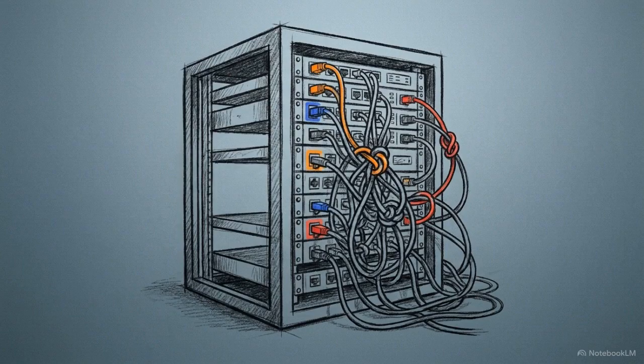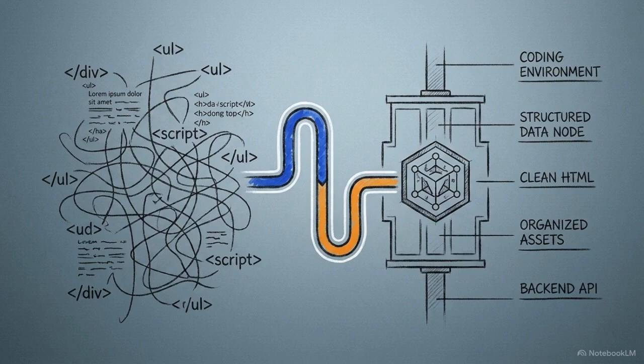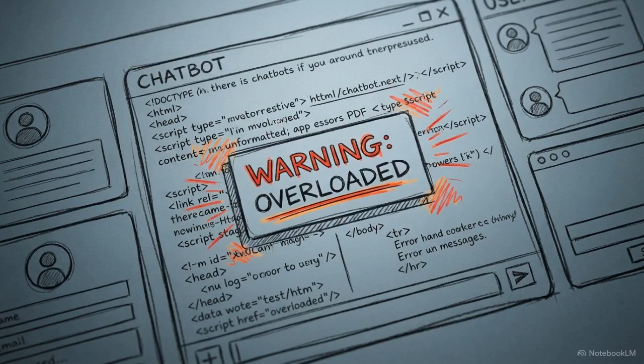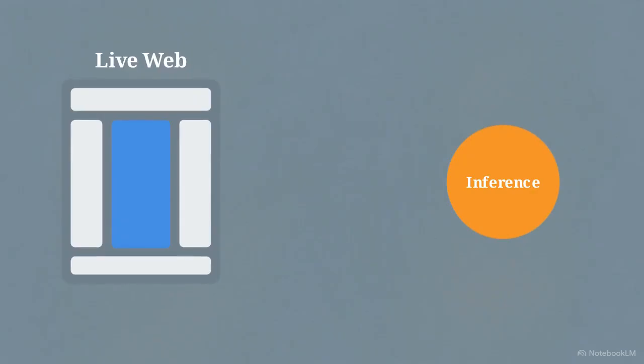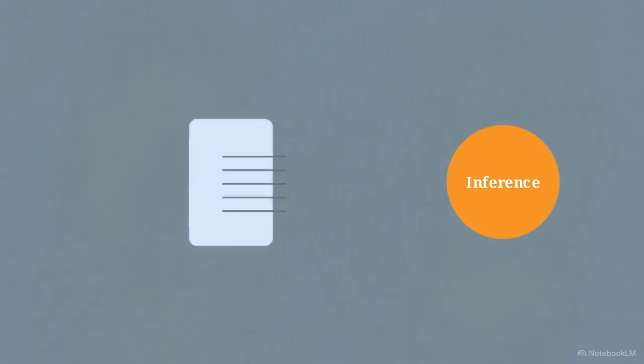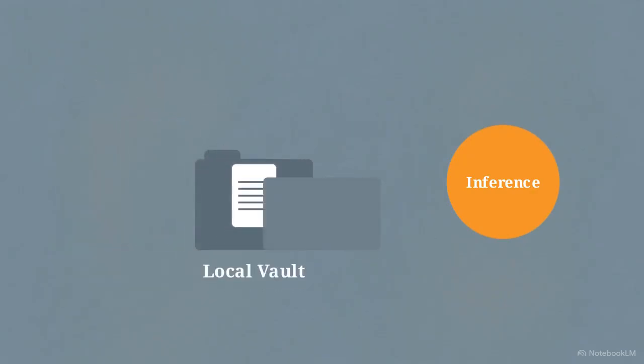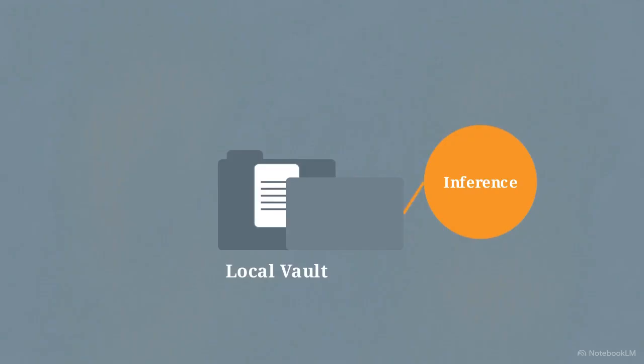The root of this failure is an architectural flaw. We are coupling the slow, messy process of data ingestion directly with the high-value phase of AI inference. By forcing the AI to act as a web scraper, we turn documentation retrieval into an unpredictable financial and operational liability. The alternative is to sever ingestion from inference entirely. We do this by preemptively processing the external web data into a clean, local storage layer.